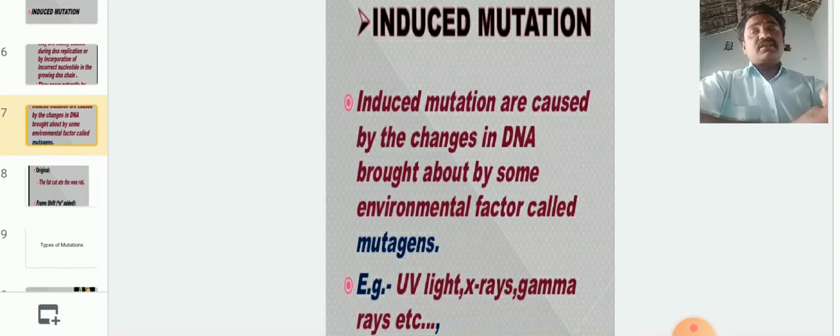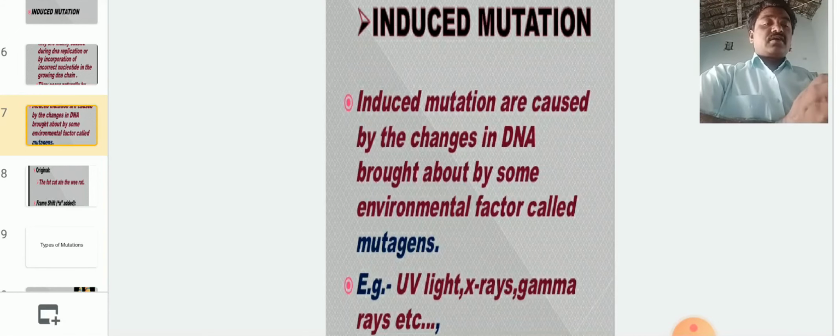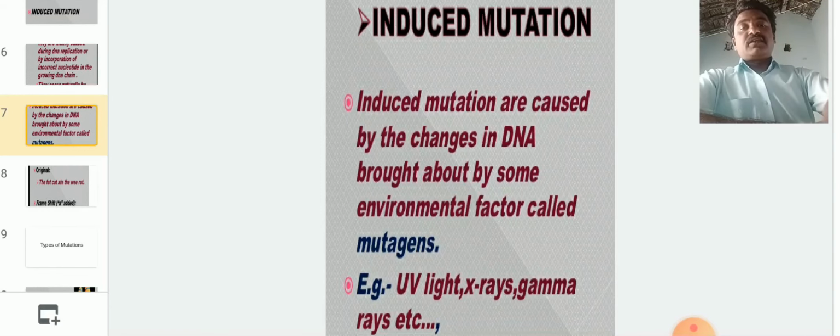And gamma rays, generally used in leukemia treatment and cancer treatment, can also cause mutations. And in a nuclear reactor, whenever they are producing energy, alpha, beta, and gamma rays are released from the nuclear material. So from that material, mutations take place in DNA.